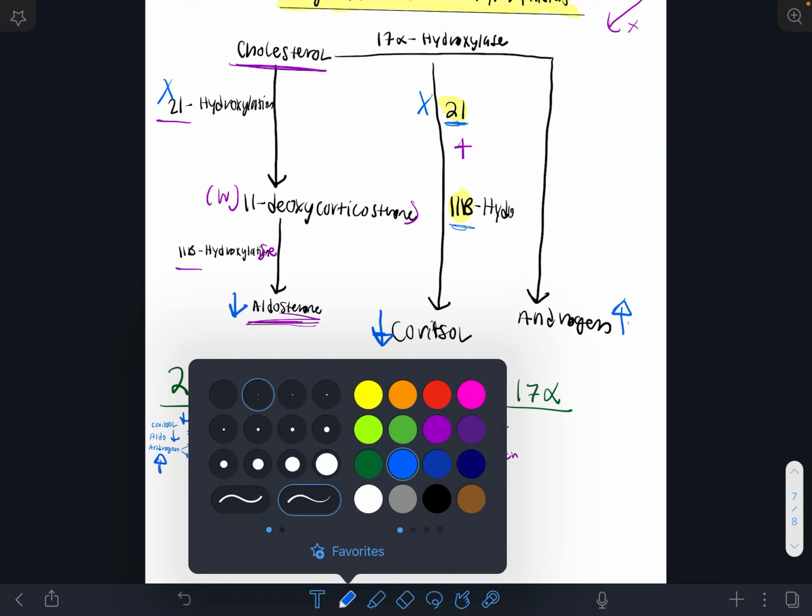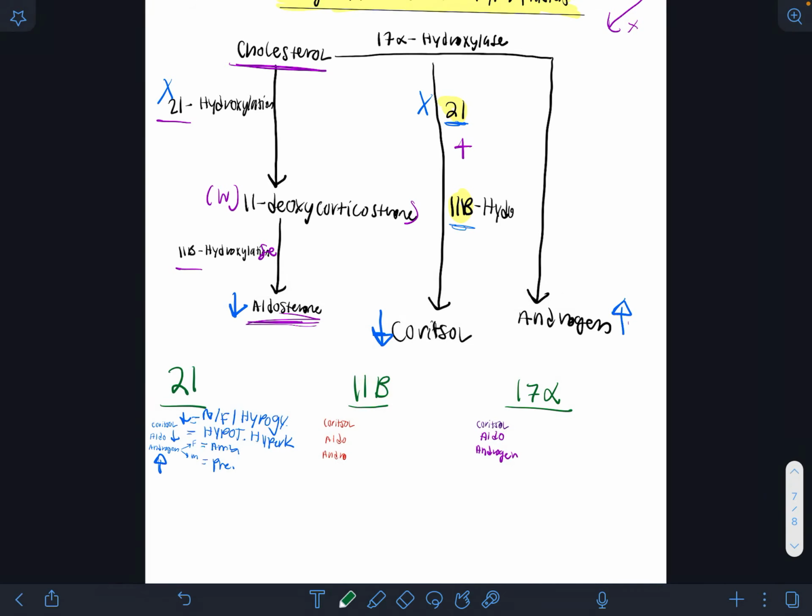All right, now let's go to your 11 beta. So let's say this enzyme is missing, right? So can you make cortisol? No, right? Because you need both of these in order to make cortisol. That will be low. Now, how about your aldosterone? While you cannot make your full strength mineralocorticoid, you can still make this weak form, right? So when you have a high ACTH coming back and activating your adrenal gland, it will lead to a high amount of 11-deoxycorticosterone, right? That will be high, and there's no problem with making your androgens, right? So you still have a high amount of sex steroid hormones, right?